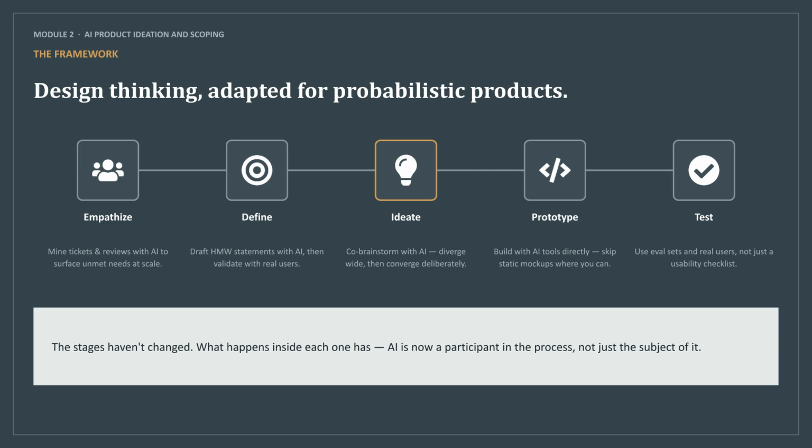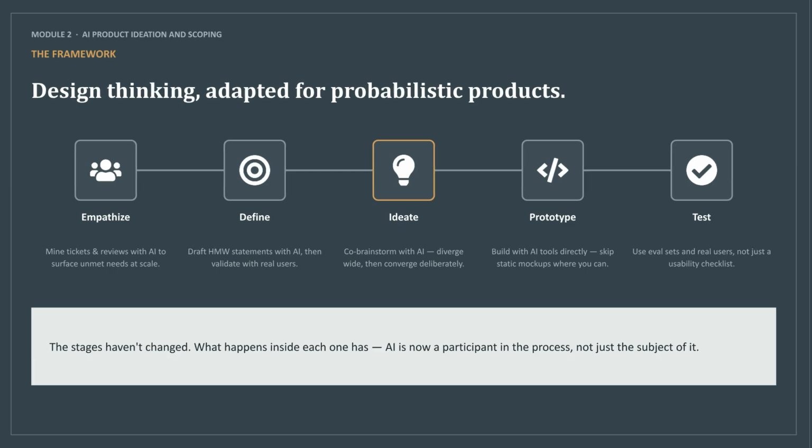Our design thinking stages remain the same: empathize, define, ideate, prototype, and test. However, the process is now AI augmented. AI acts as a participant throughout, helping you mine feedback at scale, validate problem statements, brainstorm, prototype directly, and evaluate against specific datasets.